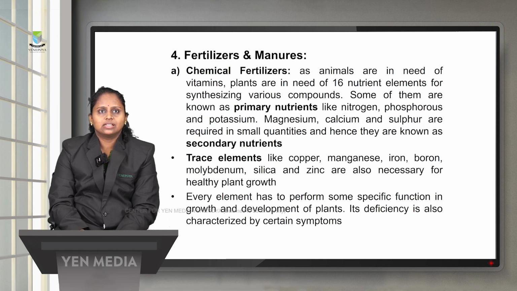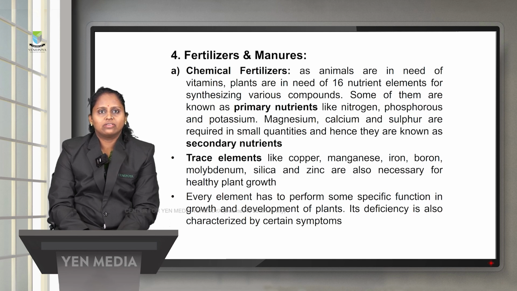Next is the fertilizers and manures. Chemical fertilizers. As animals are in need of vitamins, plants also require 16 nutrient elements for synthesizing various compounds. Some of them are called primary nutrients and the others are called secondary nutrients. Nitrogen, phosphorus and potassium are considered the primary nutrients, whereas elements such as magnesium, calcium and sulfur occur in small quantities and hence are called the secondary nutrients.